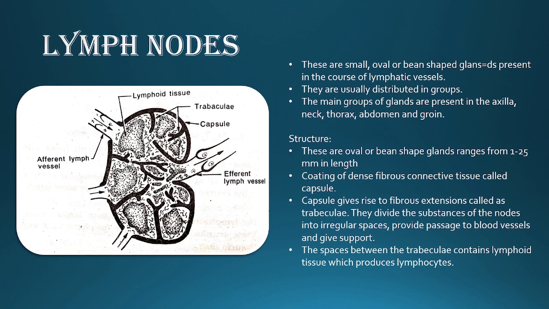What is the function of trabeculae? They divide the substance of the node into irregular spaces. They provide passage to the blood vessels and give support. The spaces between the trabeculae contain lymphoid tissue which produces lymphocytes. The follicles or compartments formed by the trabeculae contain lymphoid tissue which is responsible for the production of lymphocytes.